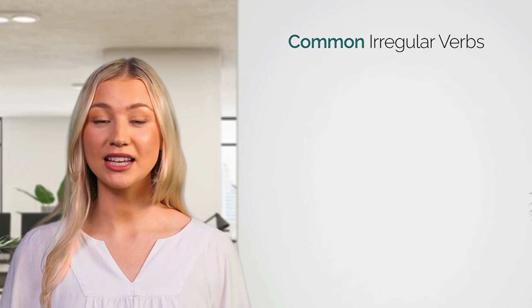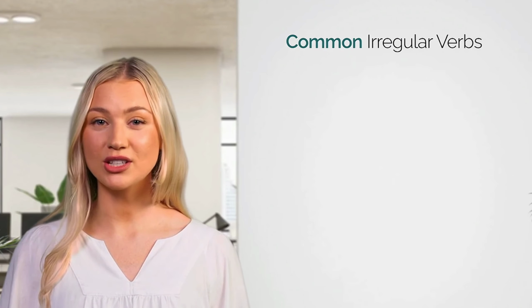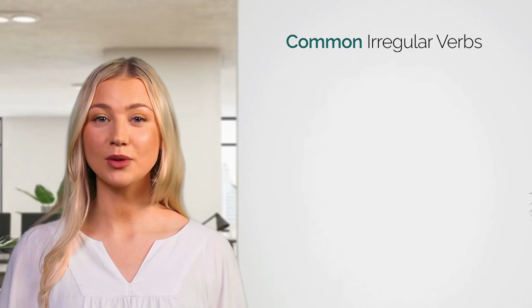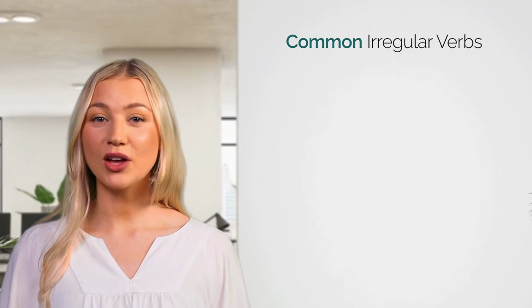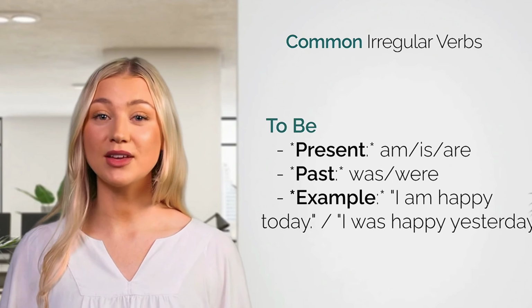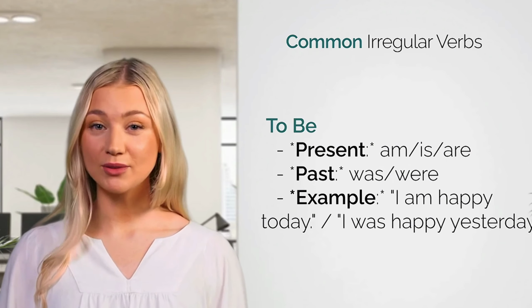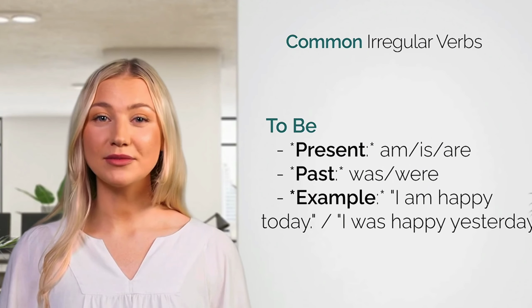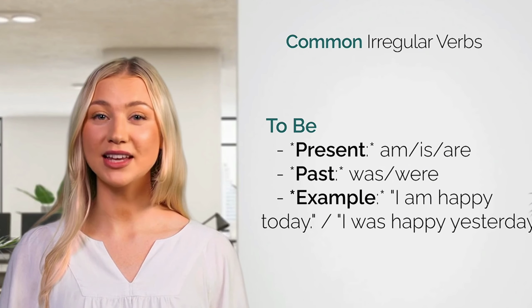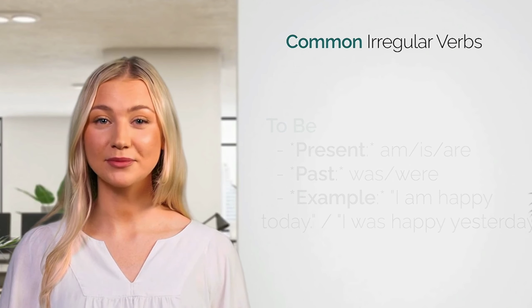Let's look at some of the most common irregular verbs that you'll encounter in everyday English. I'll go over each one with examples to help you see how they're used in context. 1. To be. Present: am, is, are. Past: was, were. Example: I am happy today. I was happy yesterday.